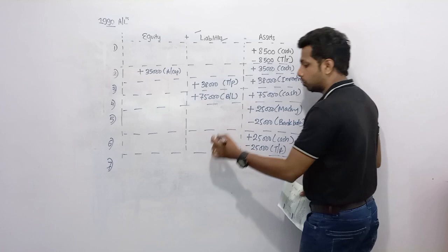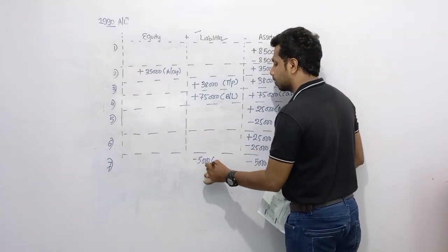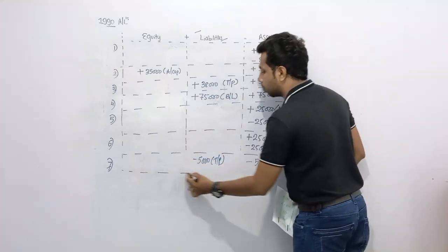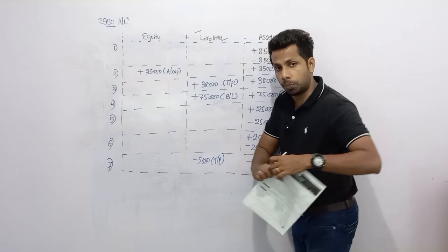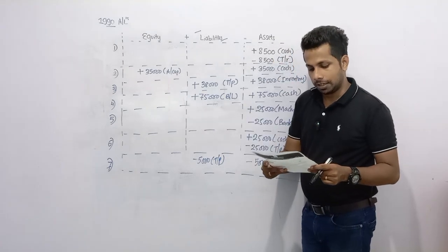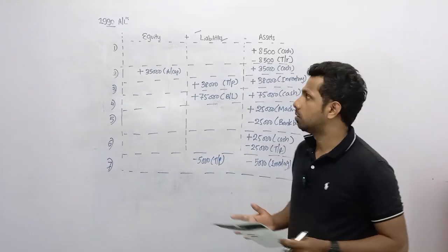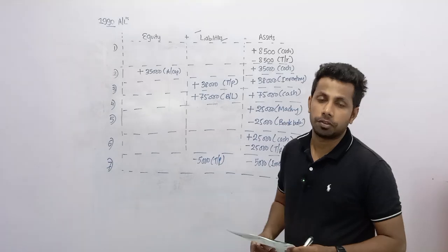Then liability should decrease. No need to pay for these returned goods. So which liability? Trade payables should decrease. No need to pay, my dear children, after returning the credit purchases. No need to pay that amount. So liabilities decrease. So now you need to take the totals, and here we finished, my dear children, the paper number 3 as well.